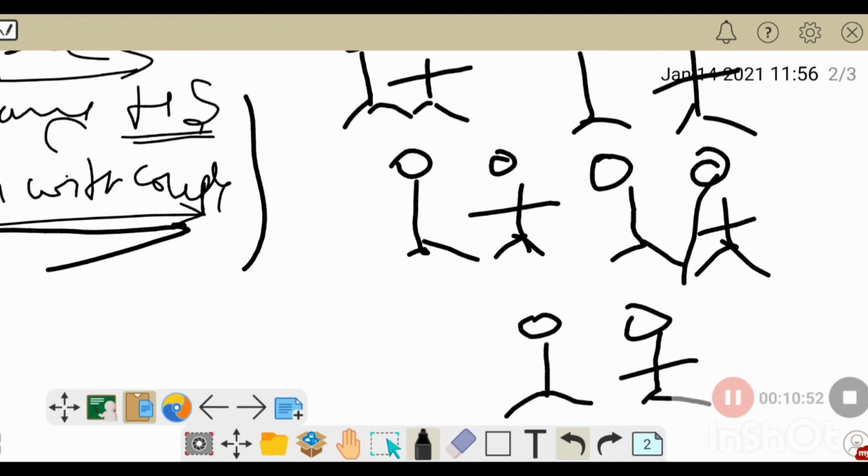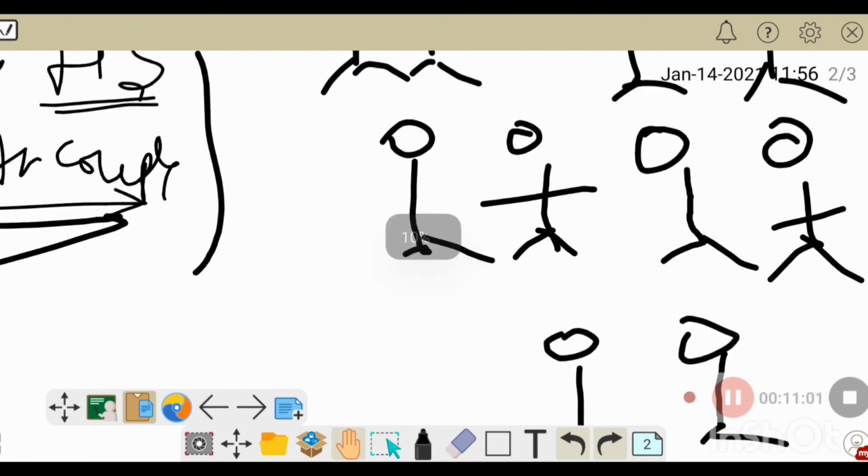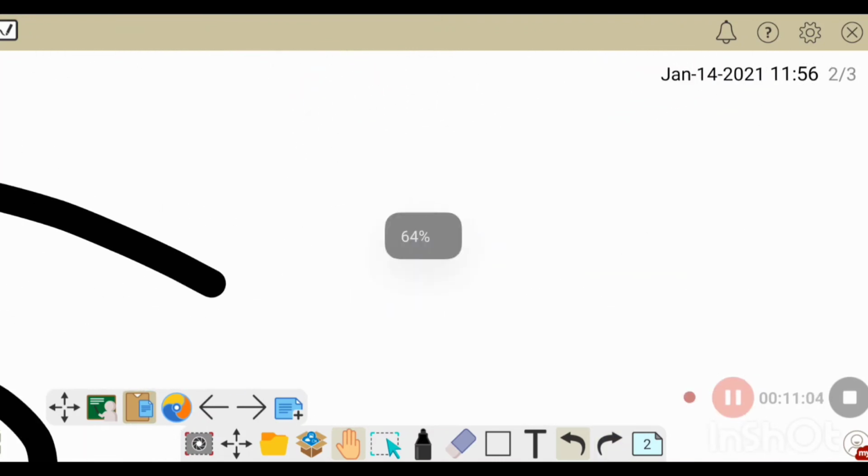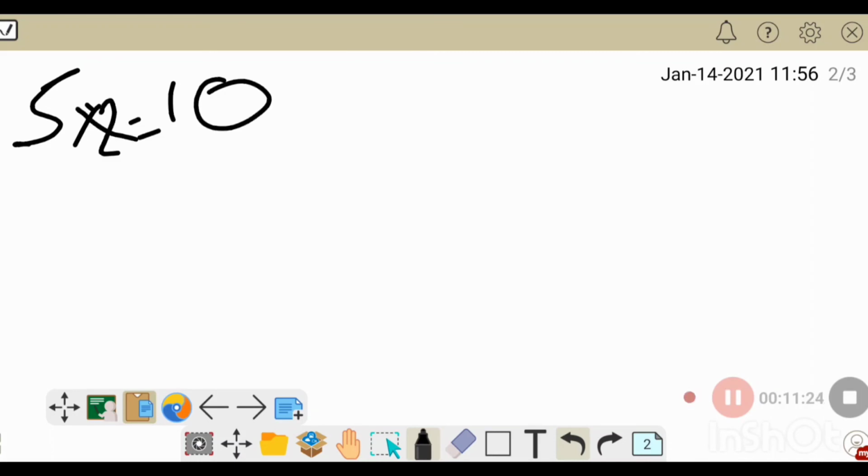How many handshakes are possible? This question becomes a little confusing because of the couples. You might take 5 couples, convert them into 10 people, and then start finding the number of handshakes. But that approach is not good.